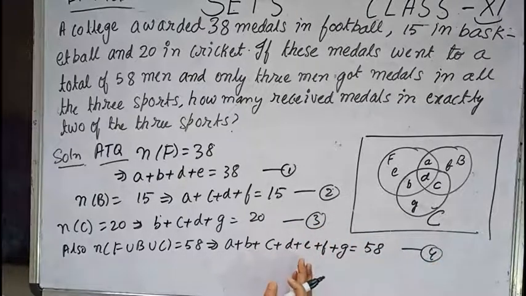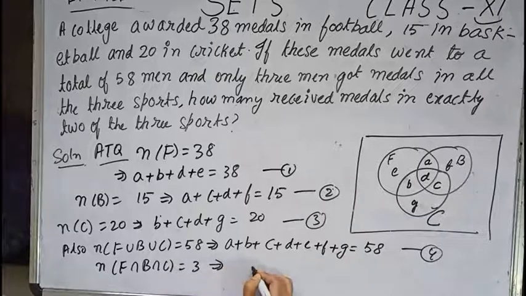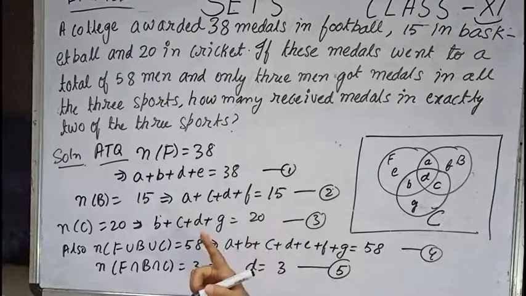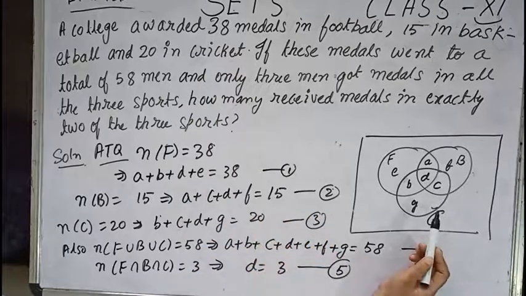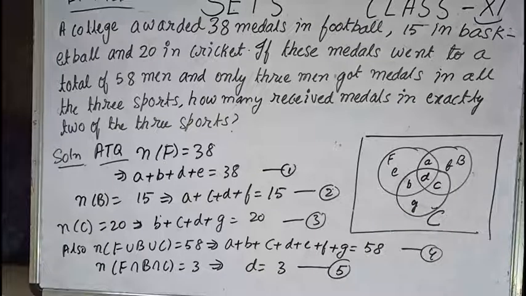Whatever is given, we are writing right now. And 3 men got medals in all the 3 sports. That is N of F intersection B intersection C equals 3. This implies D equals 3. Let us make it equation number 5. Now the question is asking how many received medals in exactly 2 of the 3 sports. So we have to find the value of A plus B plus C. Now children, over here we have got the value of D. So we will use equations number 1 to 5 to get the value of A plus B plus C.